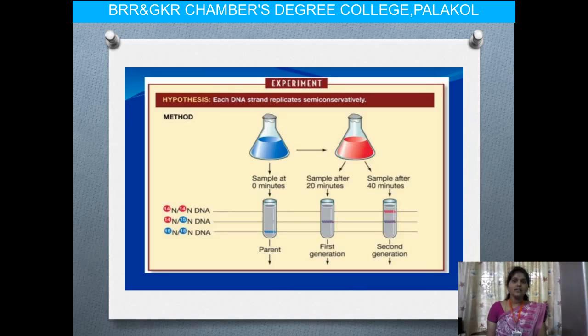The parents have N15 and N15 DNA, in the F1 generation we get N15 and N14, and in the second generation at 40 minutes we get the semi-conservative mode.